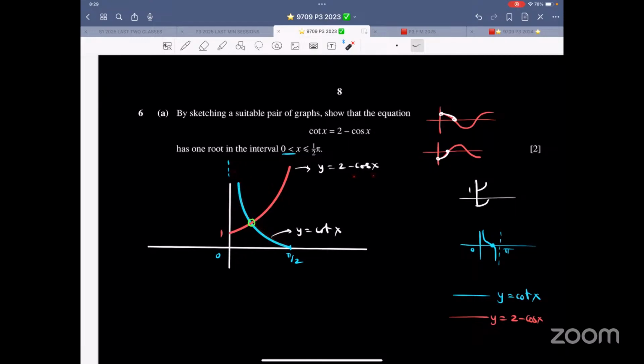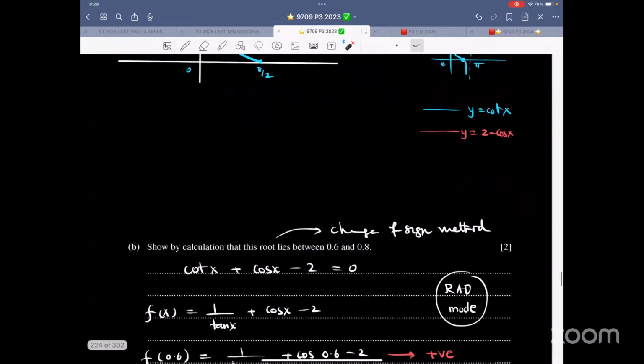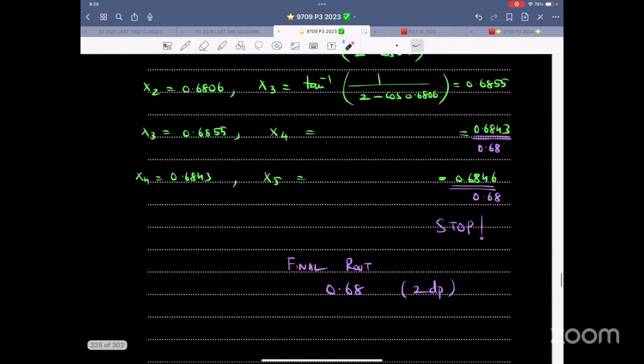2 minus cos x, that is cos x is like this. Negative cos x is like this. Negative cos x plus 2. So therefore, this is the y-intercept now. There is one point of intersection. Rest of the thing is the same as before.